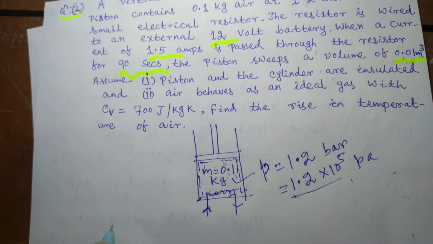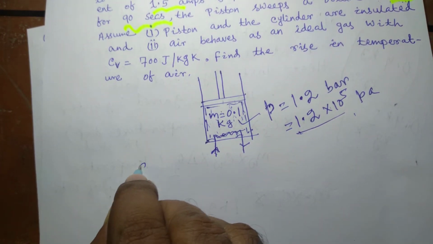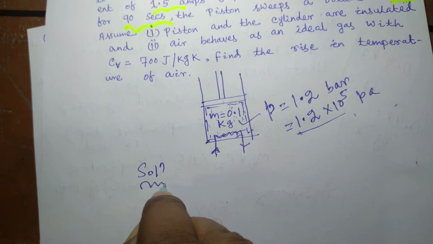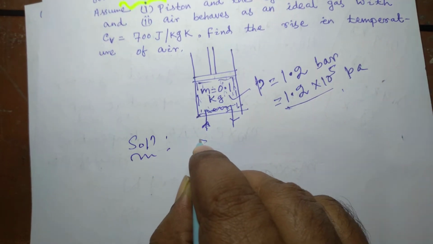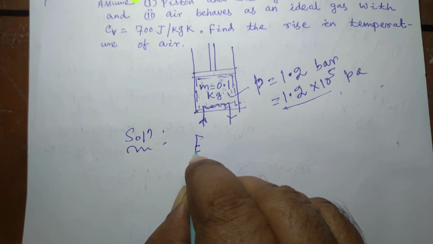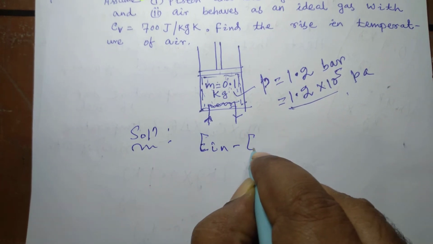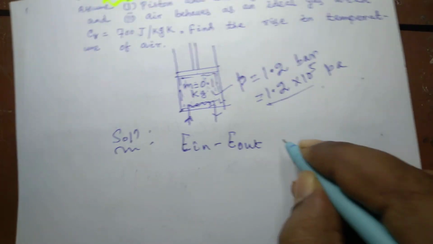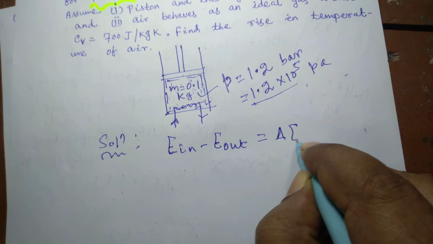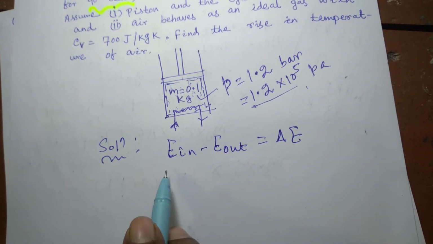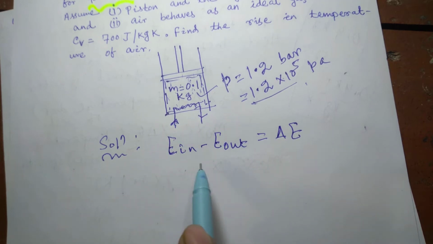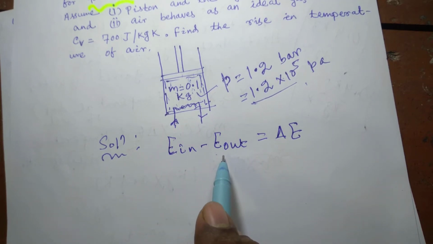We will apply the energy balance equation, that is E in minus E out is equal to delta E. E in is the summation of energy that enters into the system through the boundary, and E out is the summation of total energy that comes out of the boundary.